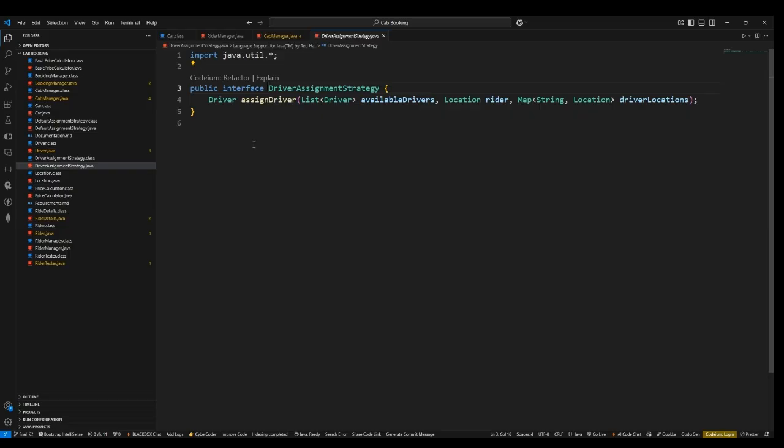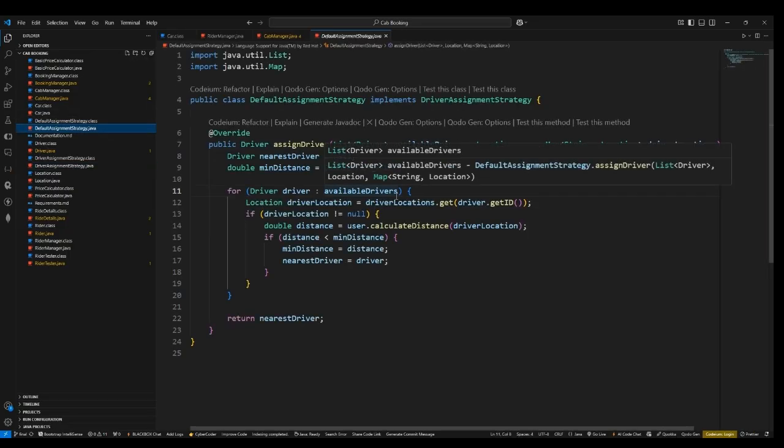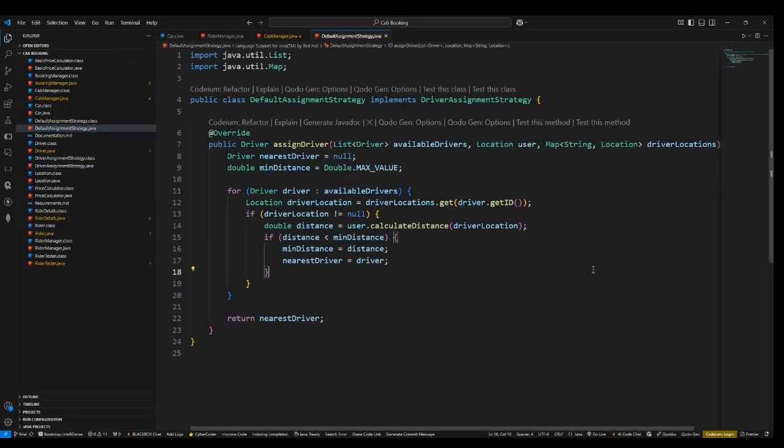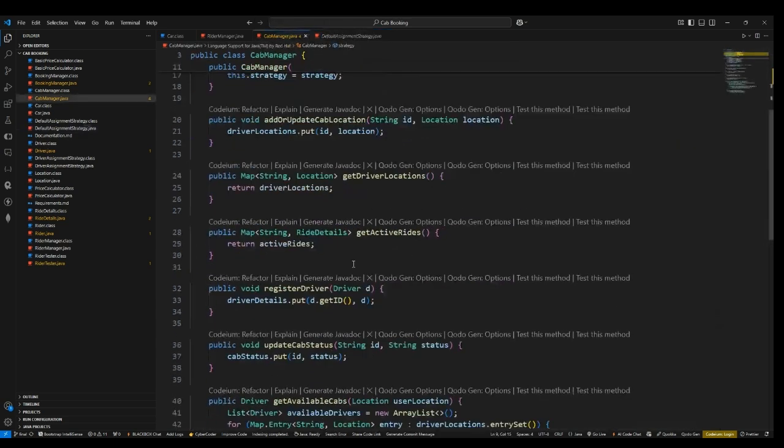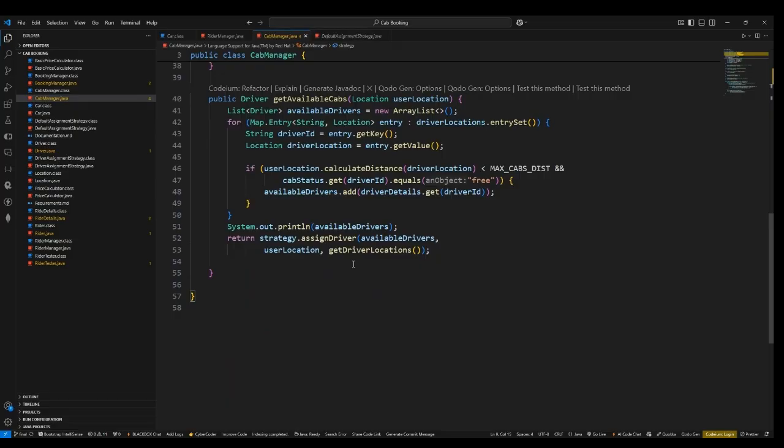So I have defined a default assignment strategy, which basically searches for the nearest driver among the possible available drivers. It is a normal linear search algorithm, where I iterate, storing the minimum distance from the rider to the driver, and that will be the nearest driver. I'll return that nearest driver. So get available cabs would return a particular driver who is closest to the rider.